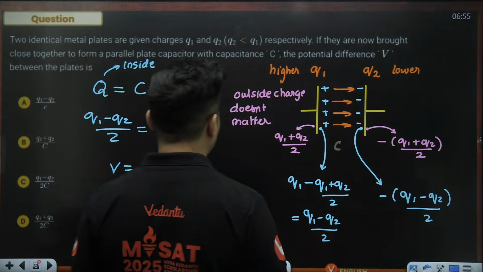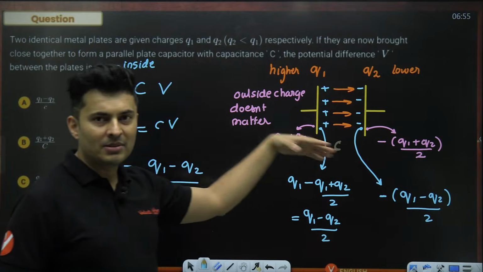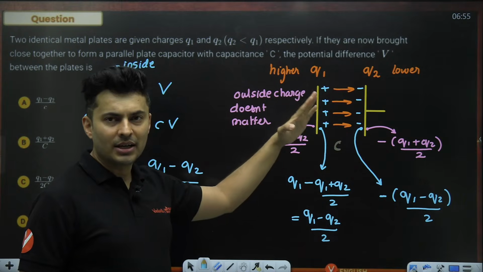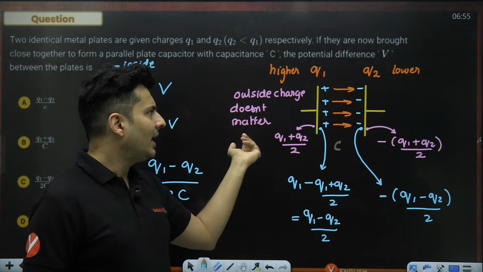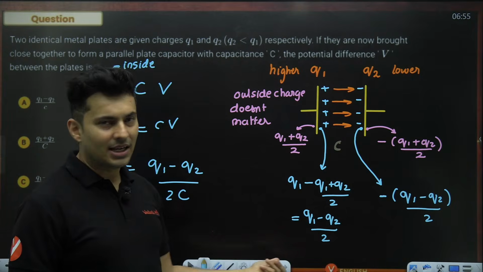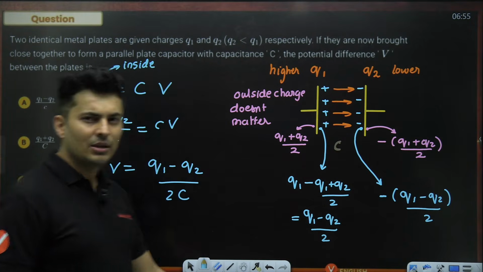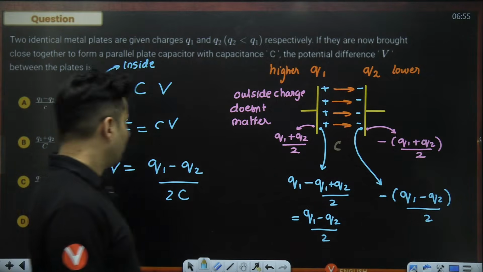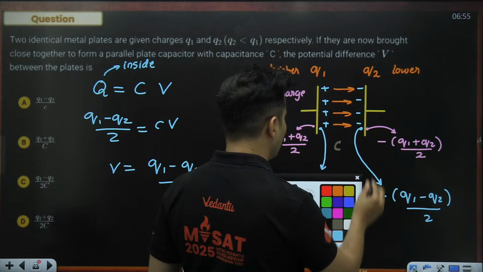Okay. So whenever you see such plate problems, remember the charges first of all will get distributed equally outside, and then you will see the inner plates will develop some opposite charges, and you can use basically your charge conservation. Right. Perfect.